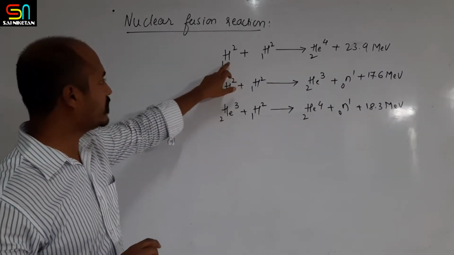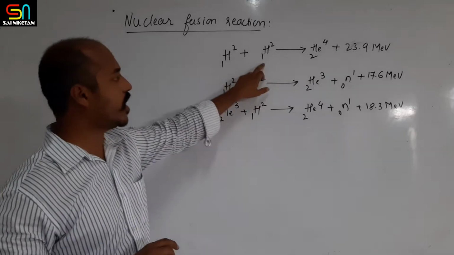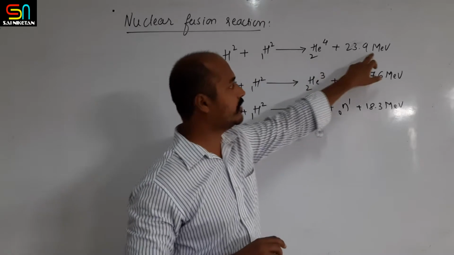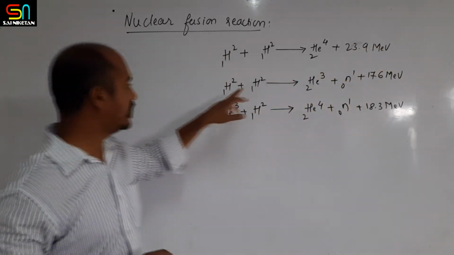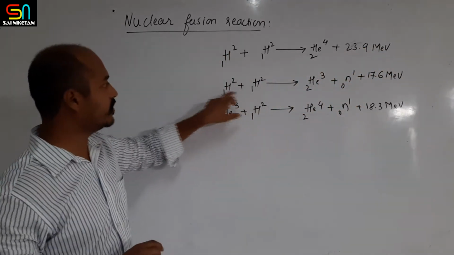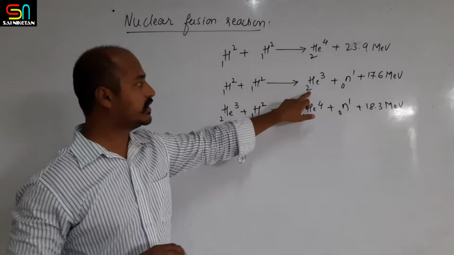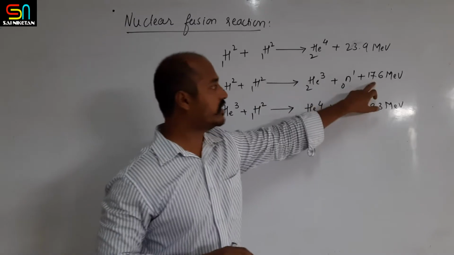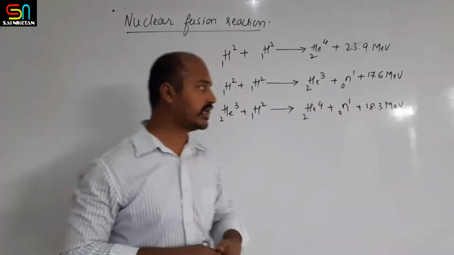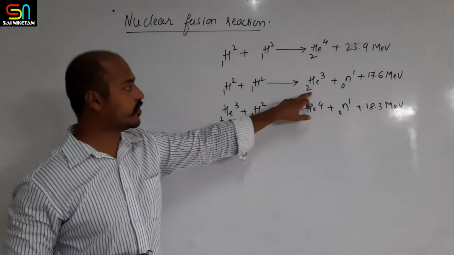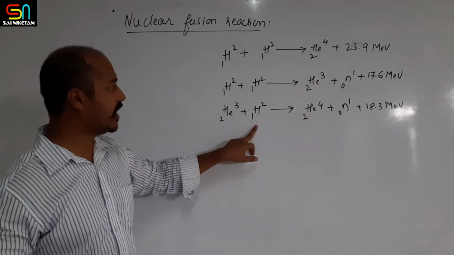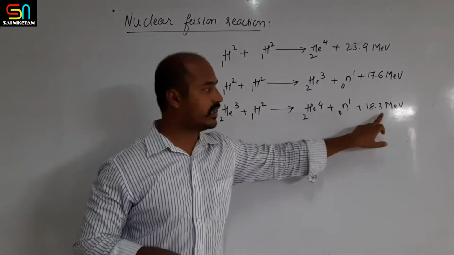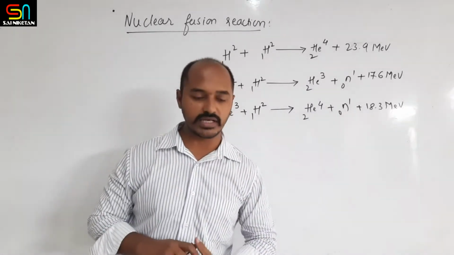A hydrogen isotope combines with a hydrogen isotope and forms a helium nucleus with a release of 23.9 mega electron volt. And another you can see here: hydrogen and hydrogen combine to form helium-3 and one neutron, and 17.6 mega electron volt energy is generated. The formed helium then combines with hydrogen forming helium-4 and one neutron, and 18.3 mega electron volt energy is generated.